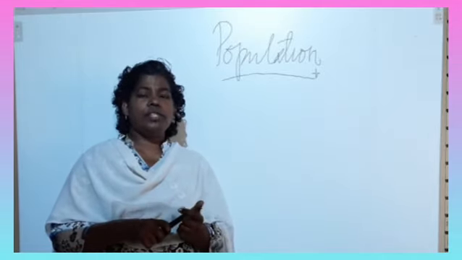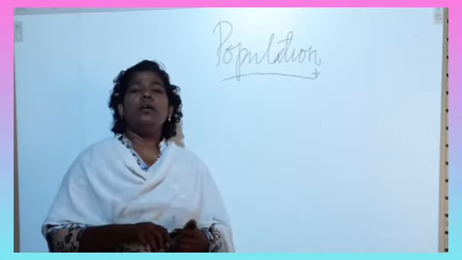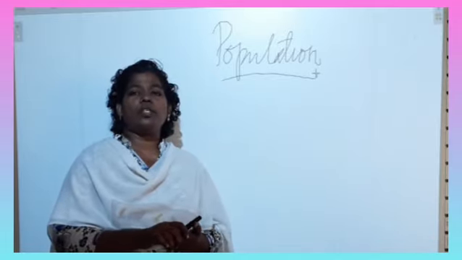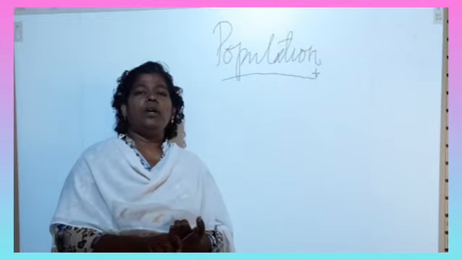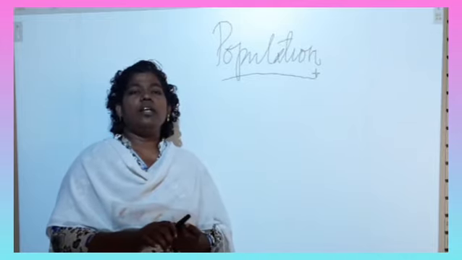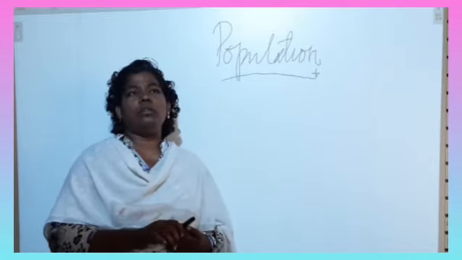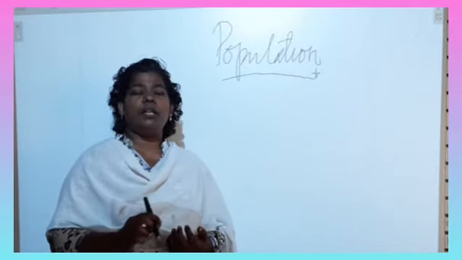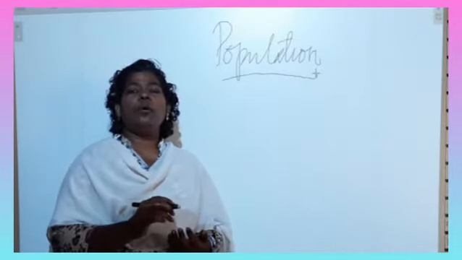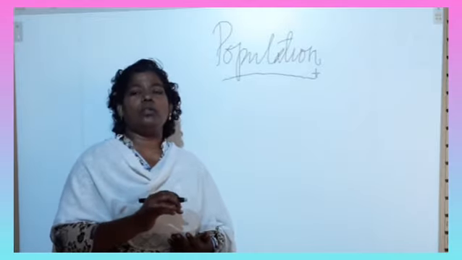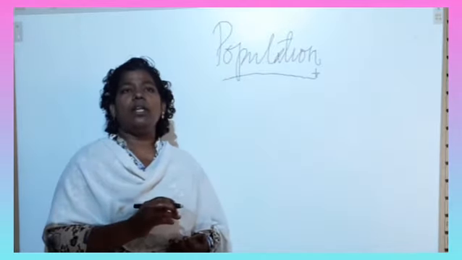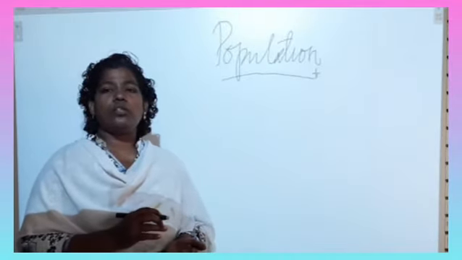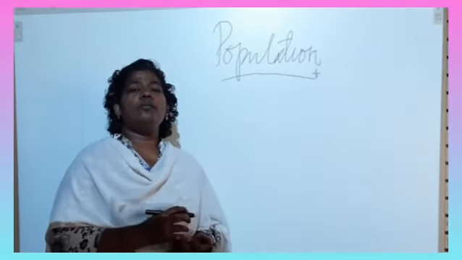We have seen the factors affecting the population, then different compositions of population, and last we have seen the pyramid method, how the pyramid helps to identify population growth or development sex-wise, and it also shows the ratio of the birth rate.